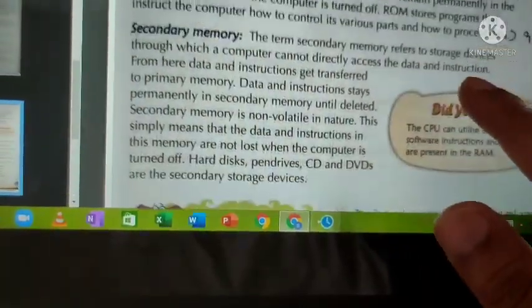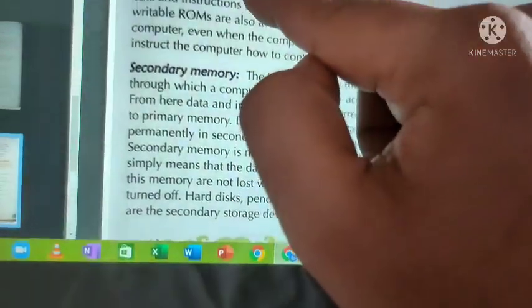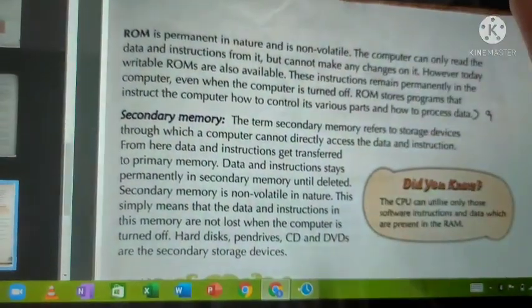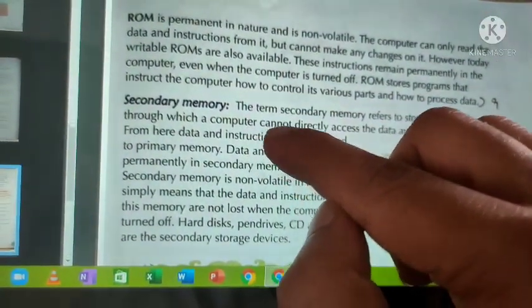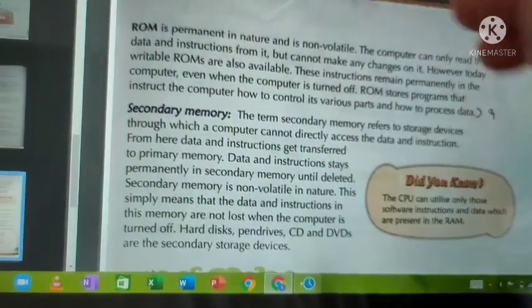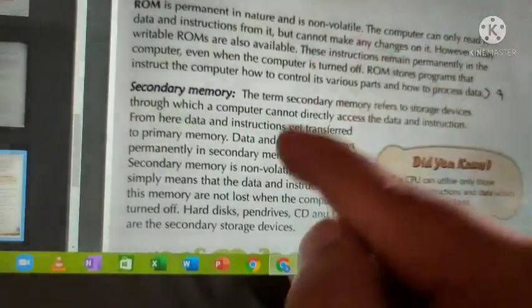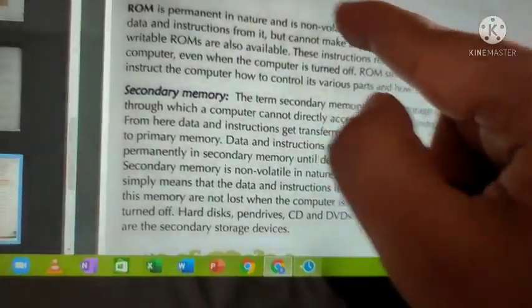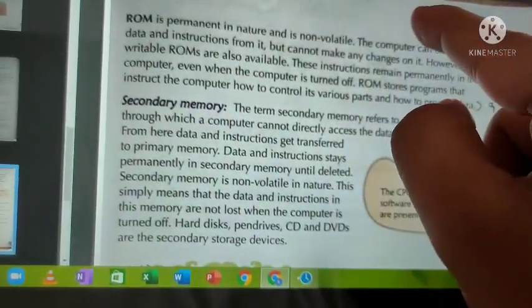See, there will be a small confusion between secondary memory and ROM. You might get confused, but don't be confused. ROM is primary memory. Hard disk and all are secondary memory. In ROM, you cannot edit easily, but in secondary memory, you can edit easily. Data in ROM also will not be lost.